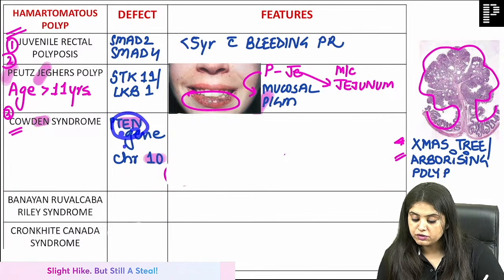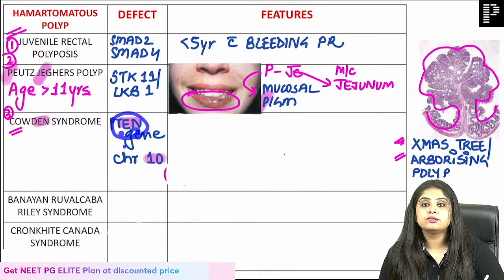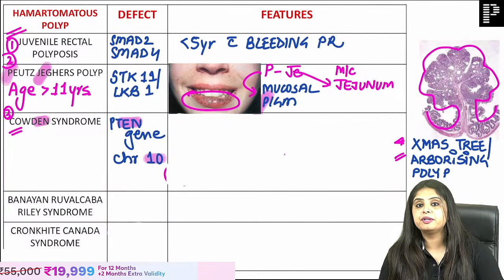Acha, someone said, is Peutz Jeghers autosomal recessive or sporadic? It has been found to be autosomal dominant also. So it is actually found to have multiple kinds of inheritance, but autosomal dominant भी है.